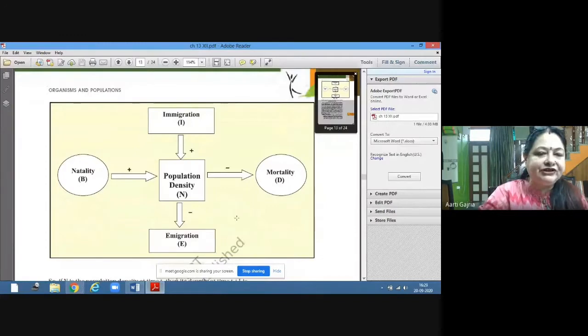The population density. So this is showing a particular area and the population density is N. Now this N depends on what? Natality, number of births. So positive sign, because the number of births will increase the density. And immigration.